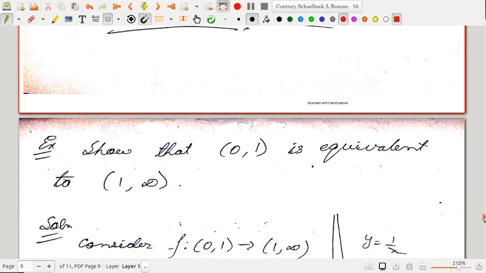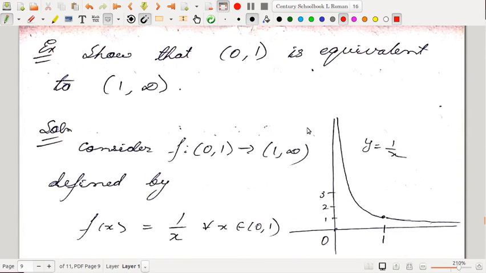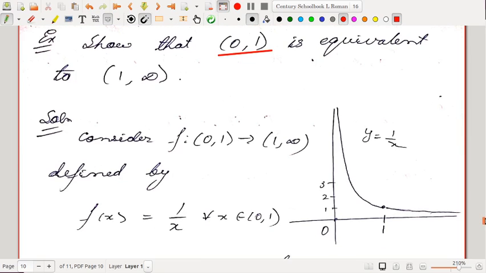Okay, next you can also show that (0,1) is equivalent to (1,∞). There are as many real numbers between 0 and 1 as there are real numbers greater than 1. Okay, the number of real numbers greater than 1 is the same as the number of real numbers lying between 0 and 1. Very surprising result. It's very hard to believe, right? There are as many real numbers between 0 and 1 as there are real numbers greater than 1. Okay, but once you see this graph, it is very clear.